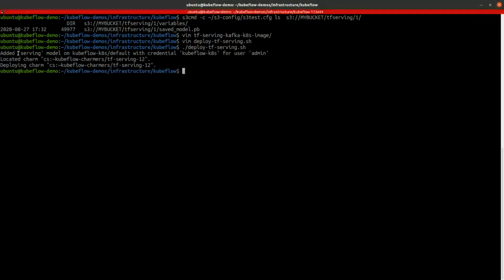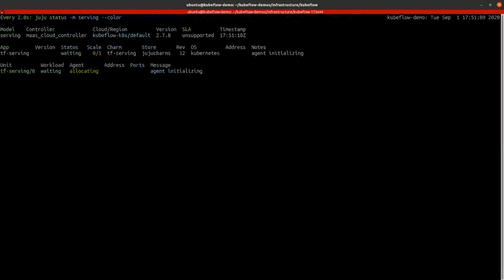So now we see that a new model called serving has been added to the Juju models, and the TF serving charm has been deployed. We can watch the progress of the deployment using the Juju command. So the charm is deploying on top of Kubernetes.